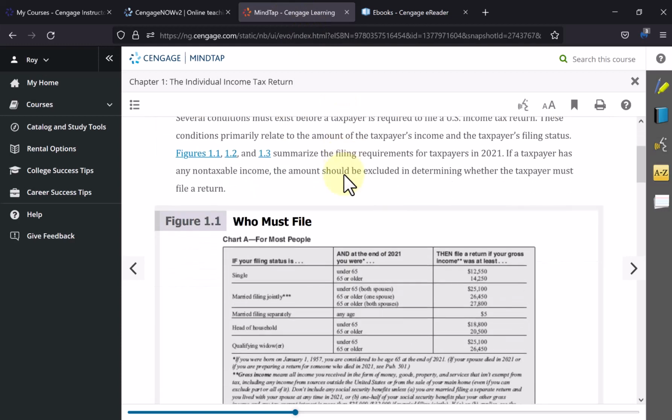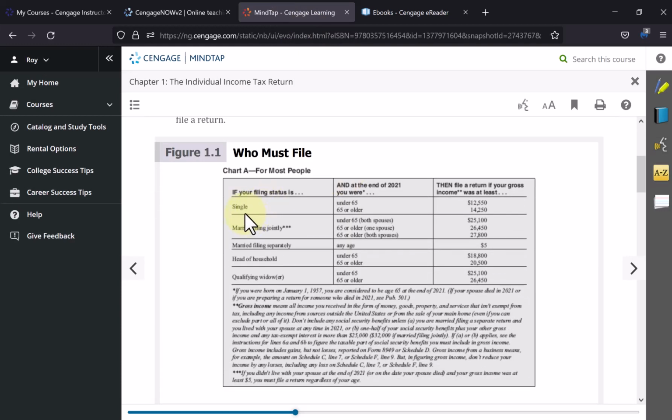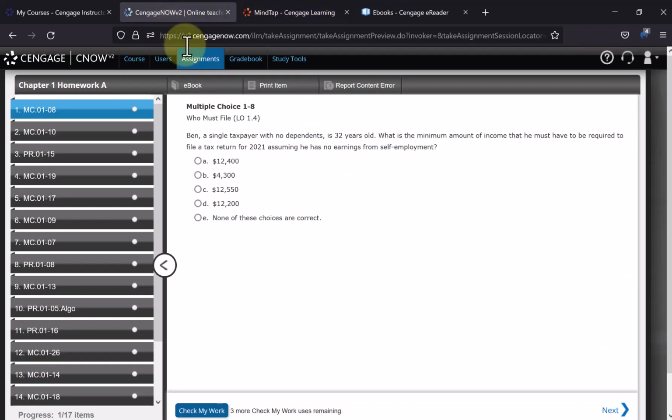So again, somewhere on this page right here, single filing status, that's Ben. He's 30 something, under age 65. So he must file if he has $12,550 or more during the year of income. So that's one of the choices here.